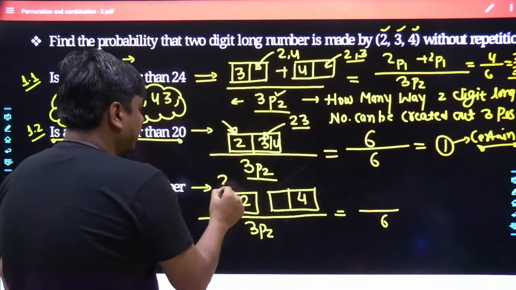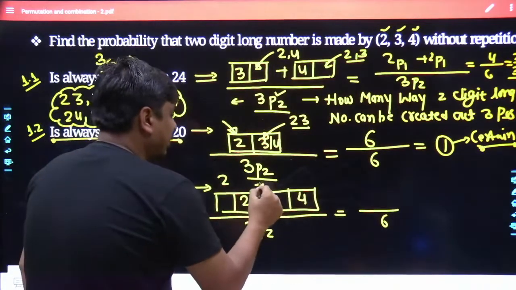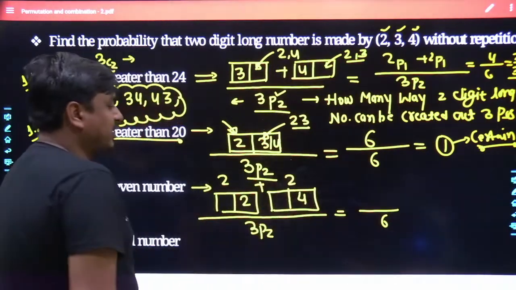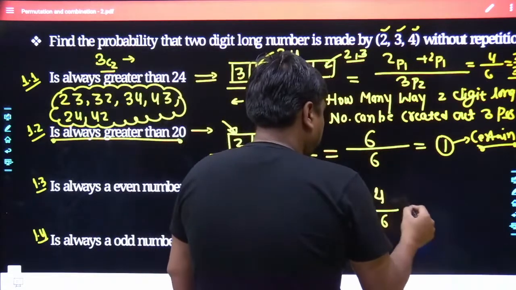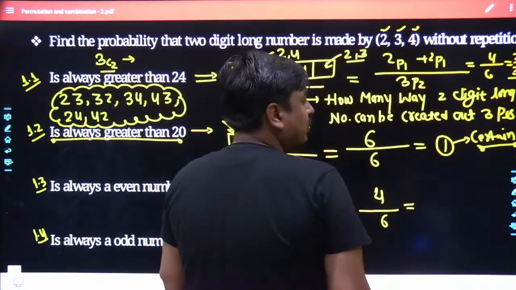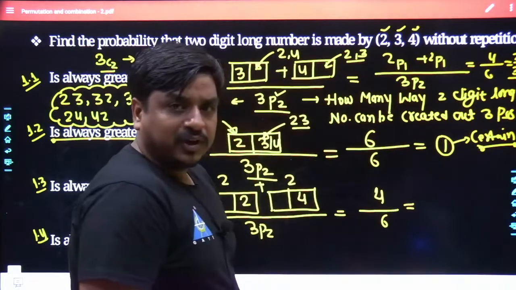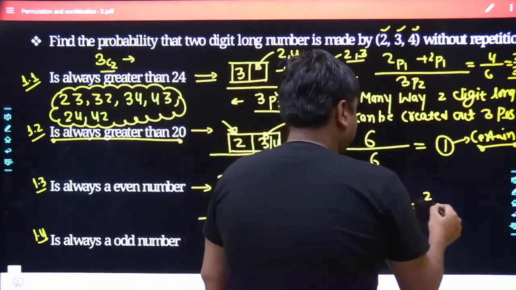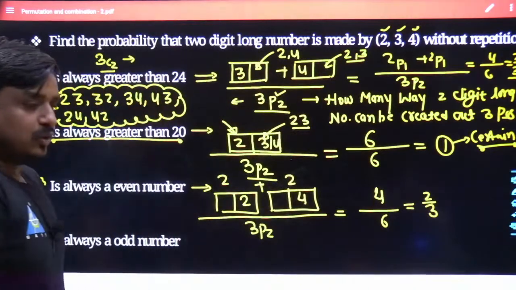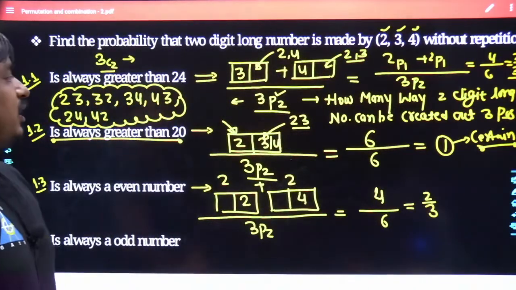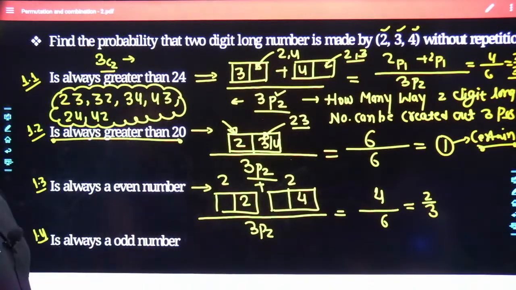How many possibilities are you left with? 2. And similarly, 2. Put together, it's simply going to be 2 plus 2, that is 4. And now if 4 and 6 get divided, they have the common factor 2. So the result would simply be 2 divided by 3. I don't think any of these students would have any doubt till this point.